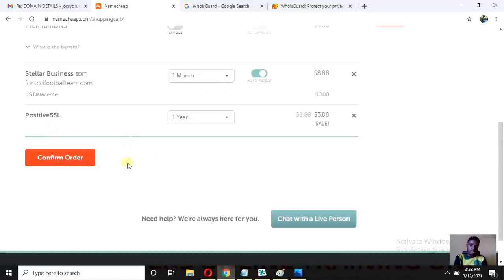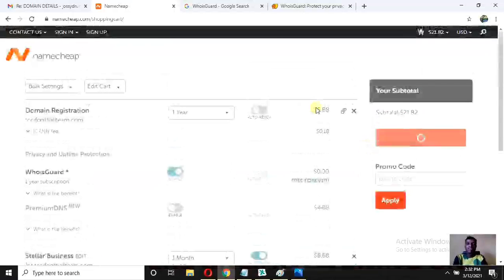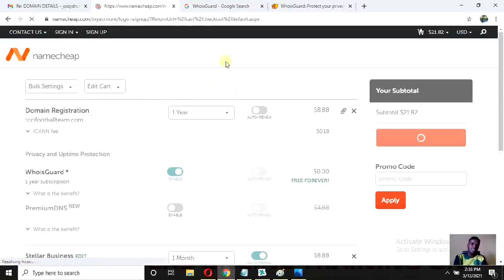Now when do you go to confirm the order? Let's confirm the order and let's see. Now we are confirming our order. So they are supposed to take us to a payment site where we should put in our card details. So they are taking us to the payment site where we are going to put in our card details, our login details for purchasing this domain name, hosting, and SSL. So that is what is loading.